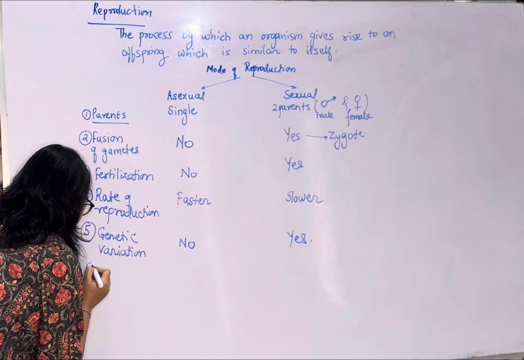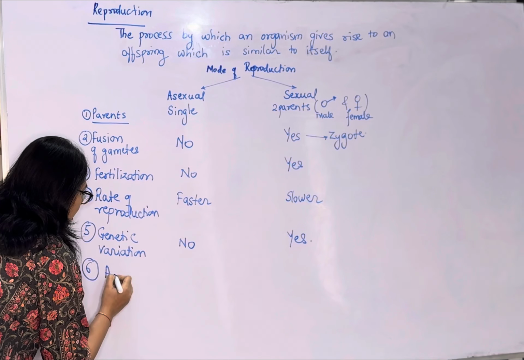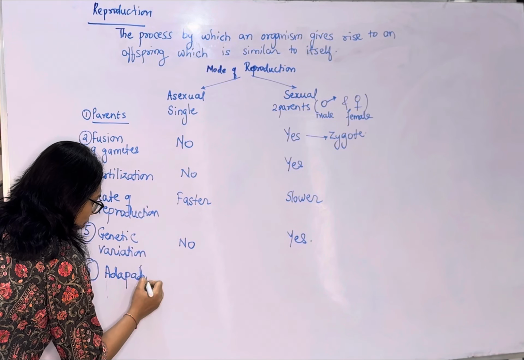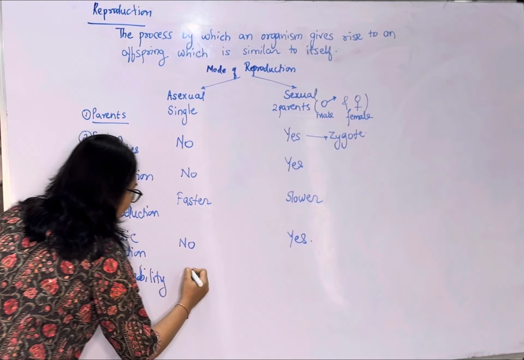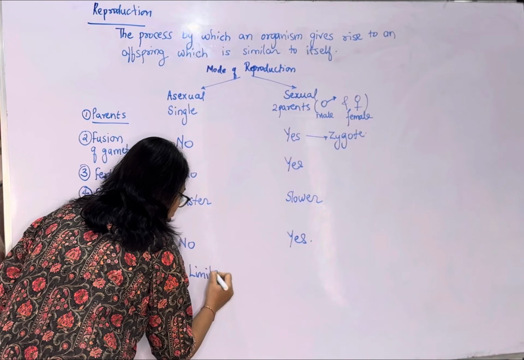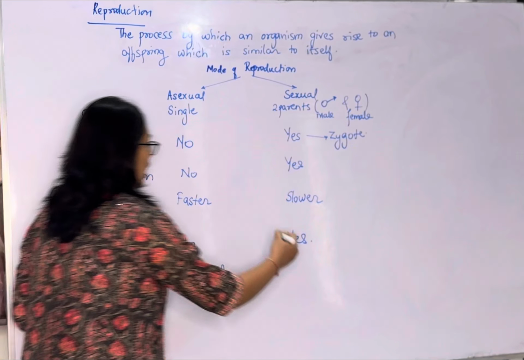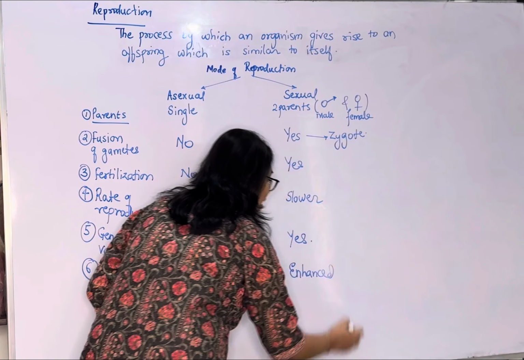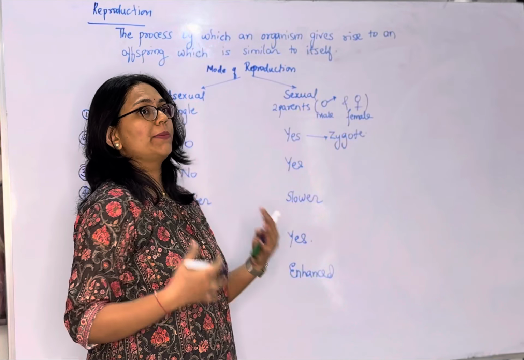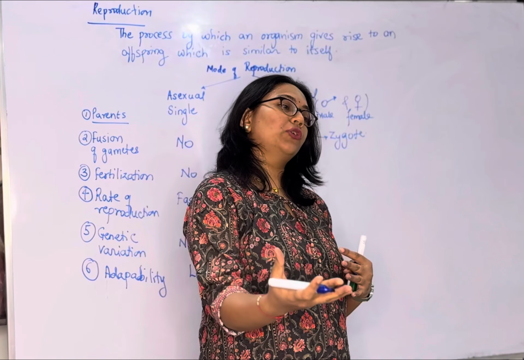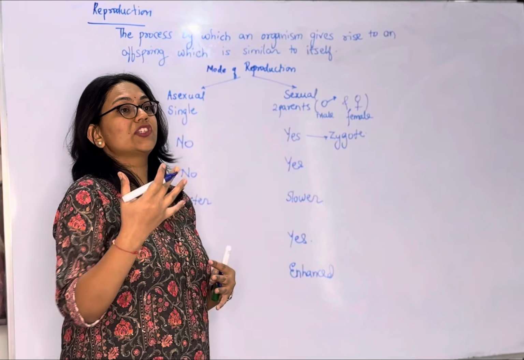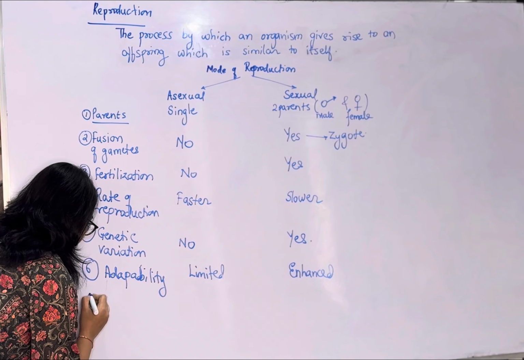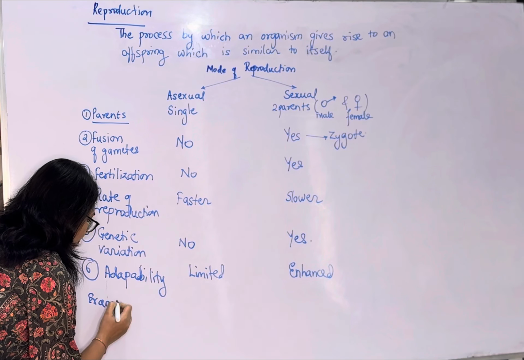And because of this genetic variation, now let's talk about adaptability. Okay, so here you will find in asexual reproduction there is limited adaptability, whereas in sexual reproduction there is enhanced adaptability. So whenever there are beneficial traits, they will get passed on to the next generation, enhancing its survival, a better chance for survival. So what are the examples that we need to know?